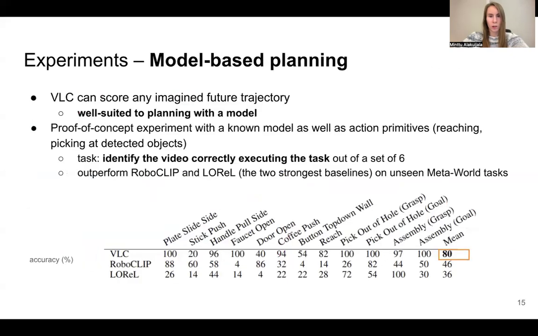VLC can also be treated as a learned state value function, which can score any future state. As such, it interfaces well with model-based methods. In this proof of concept experiment, we do not learn a model, but assume access to a known model, as well as action primitives, namely reaching and grasping detected objects in the scene. In this setting, the reward model's task remains to identify the video correctly executing the task out of a set of 6 sample trajectories. We find VLC to also outperform RoboClip and Laurel in this setting on held-out MetaWorld tasks.